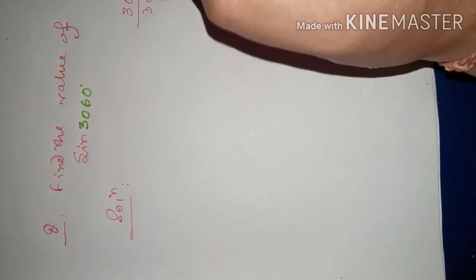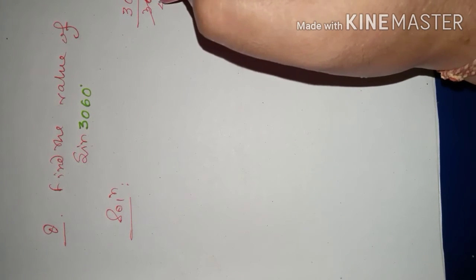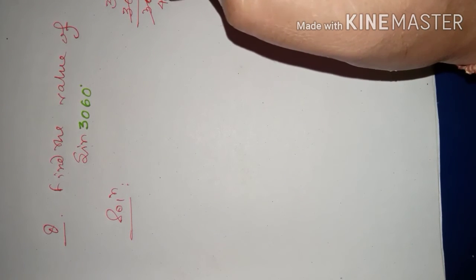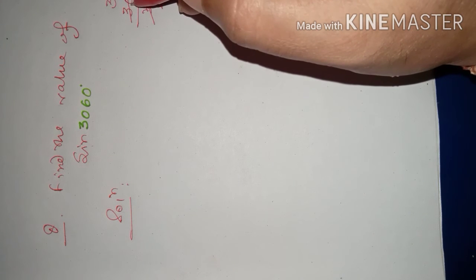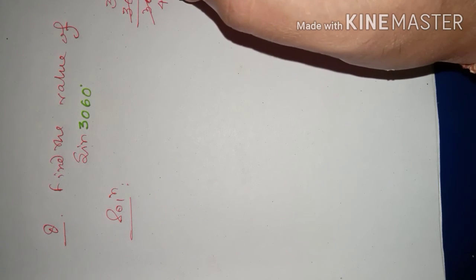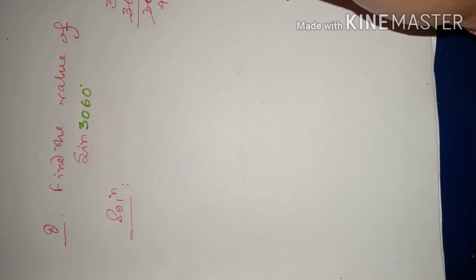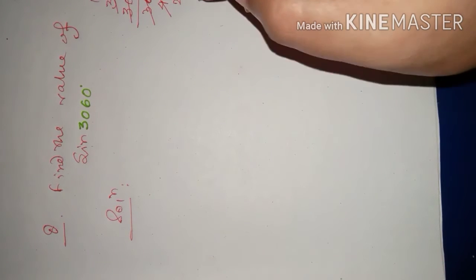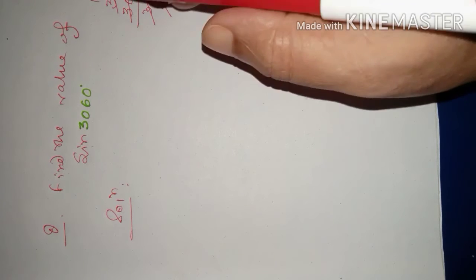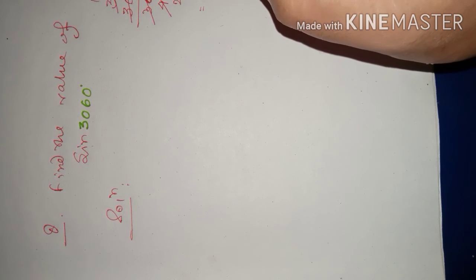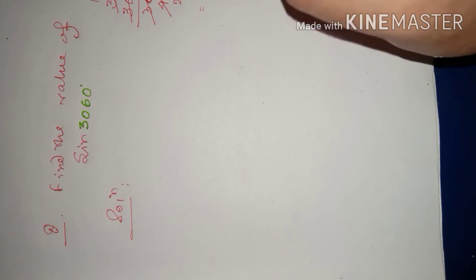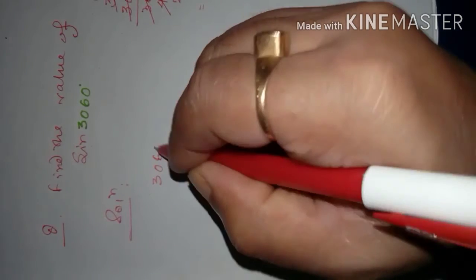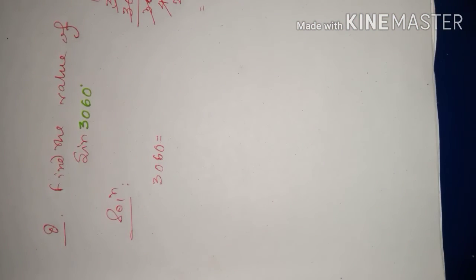Cancelling the 0, divide by 9: 9 4s are 36, 9 3s are 27, then 36, 9 4s are 36. Now by 2 again: 2 2s are 4, 2 8s are 16 and remainder 1. So 3060 can be written this way in terms of 360.